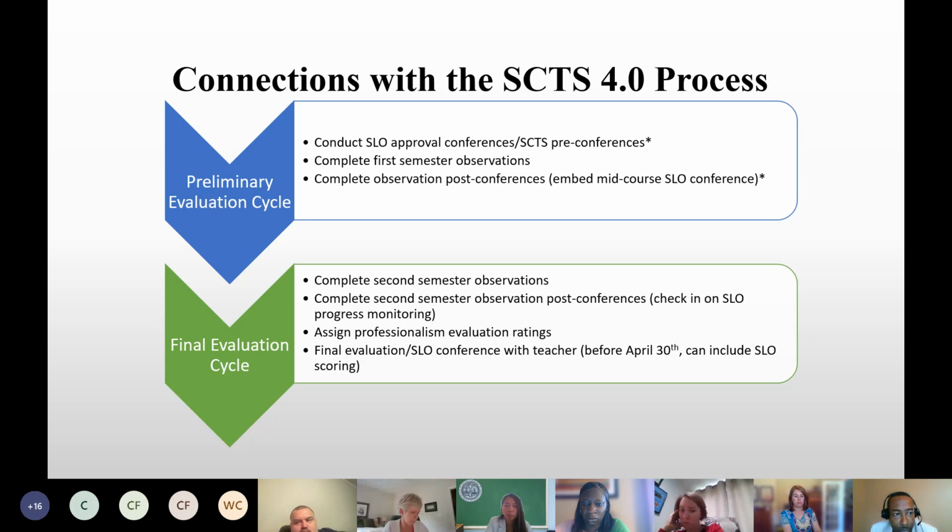Any questions on this preliminary cycle or how we tie both the SLO to the SCTS process? Any suggestions? Anything you've done creatively with tying both together? You may have something to share with us that you do at your school.